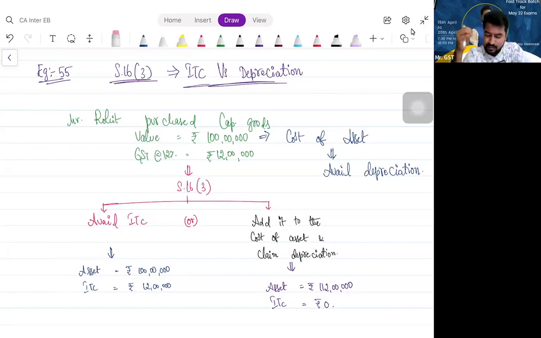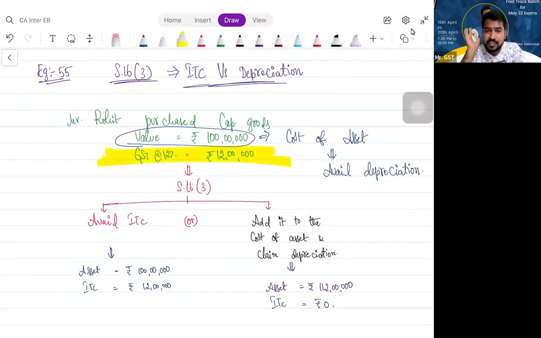You purchase an asset, let us assume worth rupees 100 lakhs, and GST paid is 12 lakhs. What has been paid? The value of the asset, we are going to record it as cost, and on that we will avail depreciation, that is fine. But what about this GST component of 12 lakhs?